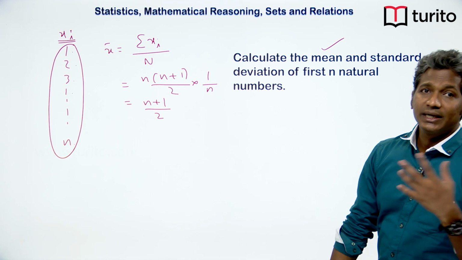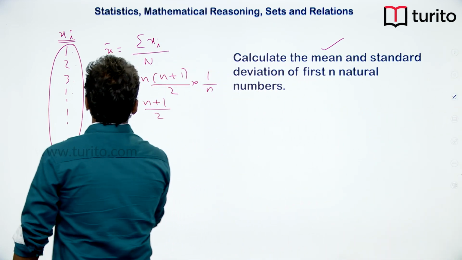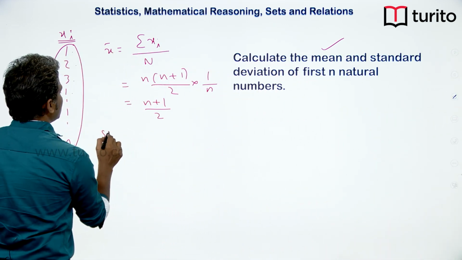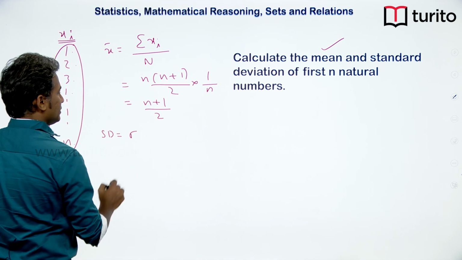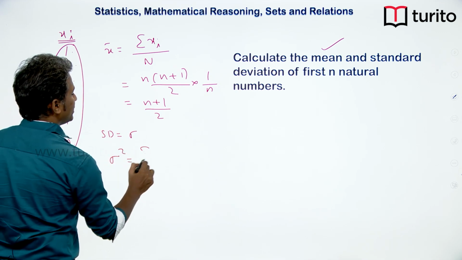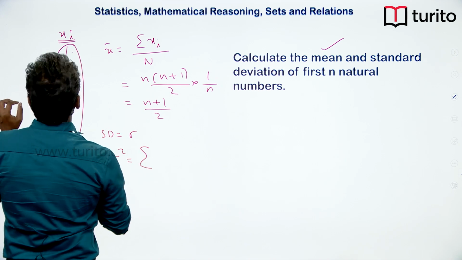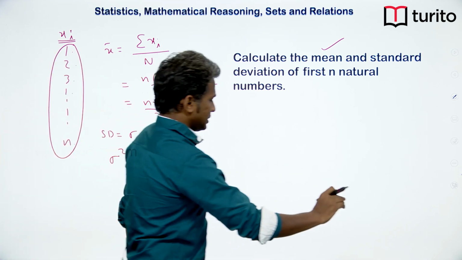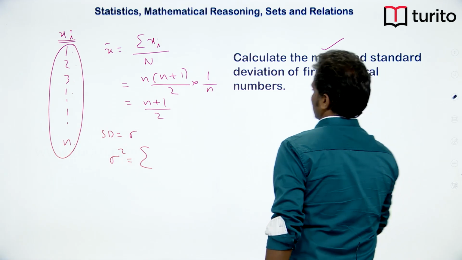What about standard deviation? Standard deviation is nothing but sigma. But we have the formula that sigma square is going to be equal to, so I will just write the formula here.